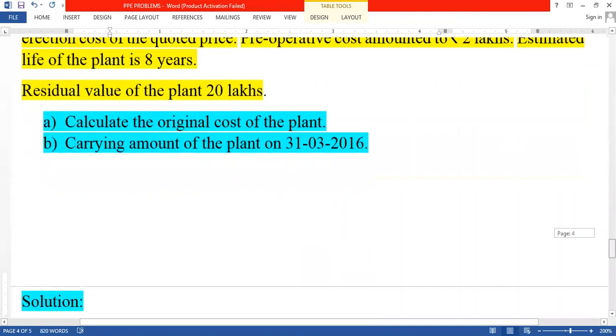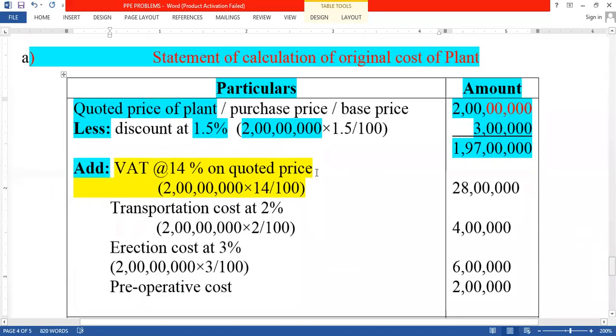When the VAT is 14% on quoted price, you should take it as 200 lakhs. 200 lakhs into 14%, how much do we get? 28 lakhs. We get 28 lakhs.